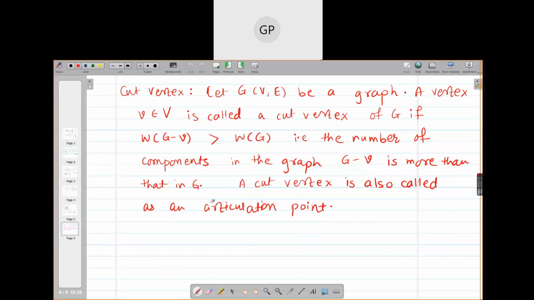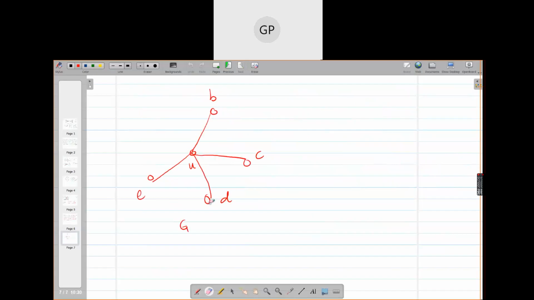Ma'am, I can't see the graph. Now can you see? Yes, ma'am. Is this graph disconnected now? No, ma'am. What no? Graph is not visible or graph is not disconnected? Ma'am, the graph is not visible. Graph is not visible. Wait. Now, can you see the graph?